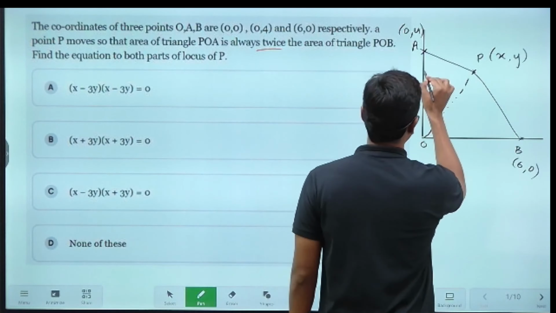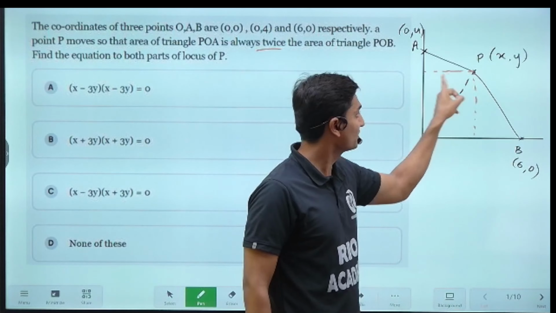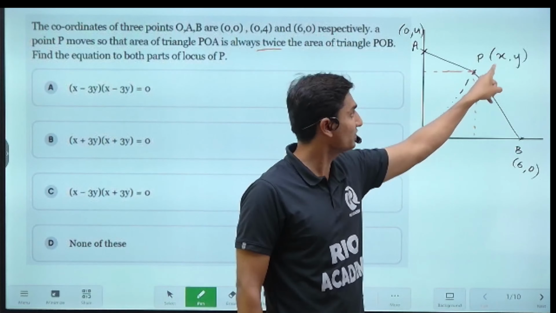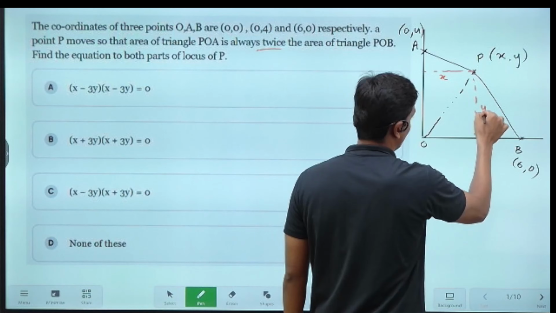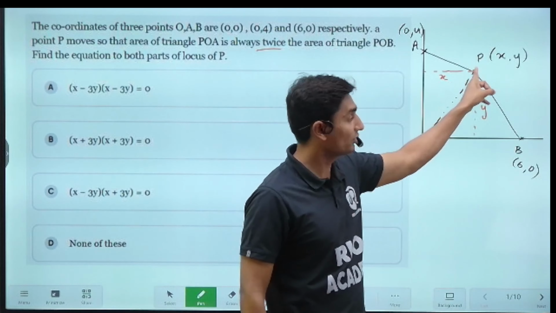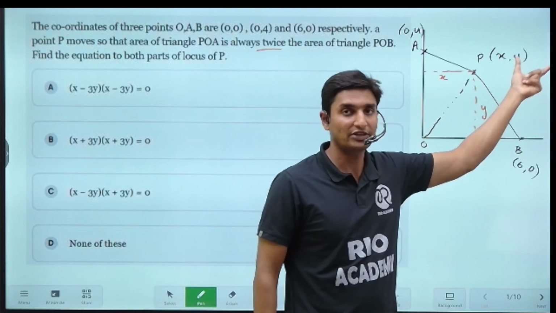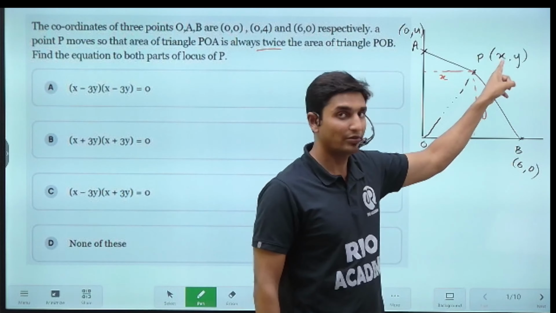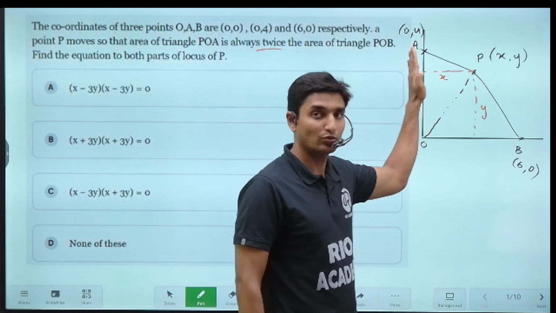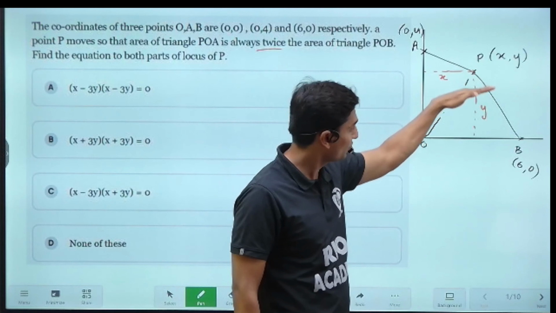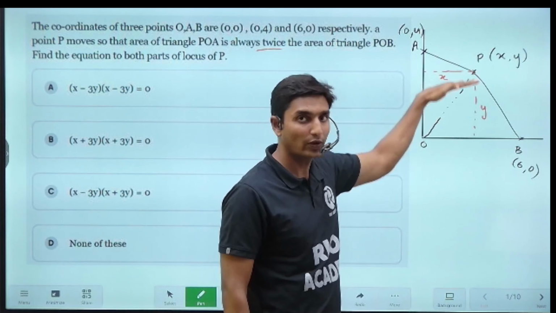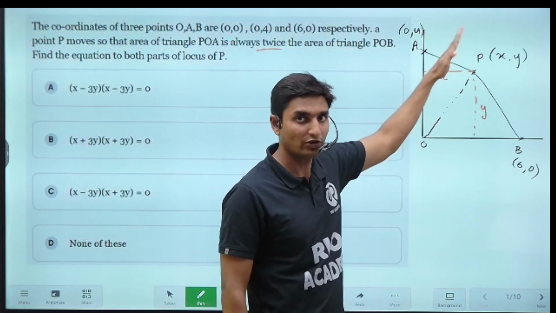Now see here, this length specifies nothing but the x coordinate, correct? This is nothing but x and this, guys, is nothing but y. Why? Because the coordinates of point P are unknown, x, y. That is what we have taken. What do you mean by x? Distance of point P from the origin along x. And what do you mean by y? Distance of point P from the origin along the y-axis. Okay, horizontal distance and vertical distance.